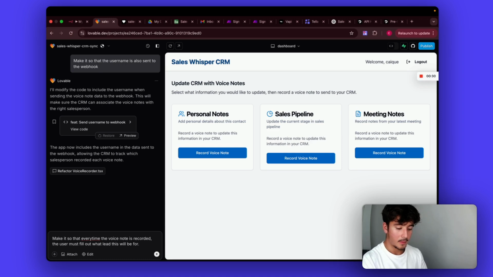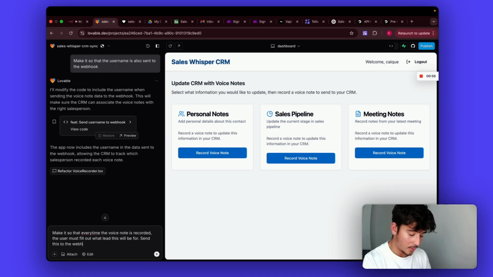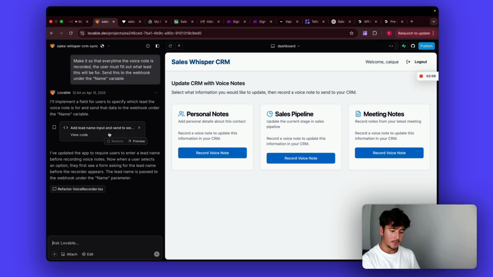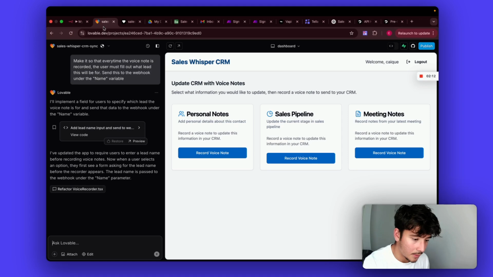And then, in that case, we don't have to deal with the problem of having the AI guess the spelling of whatever it is that we're doing, which could very easily lead to an error. So make it so that every time the voice note is recorded, the user must fill out what lead this will be for, and then we're going to send this to the webhook under the name variable.